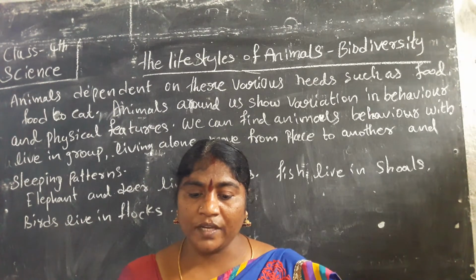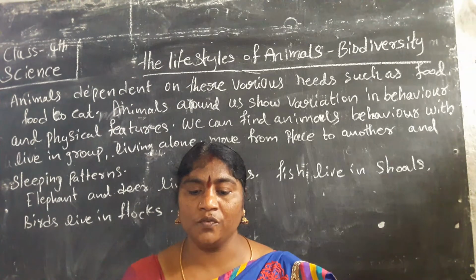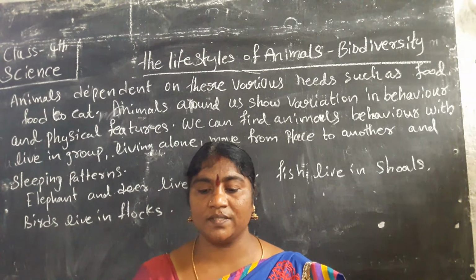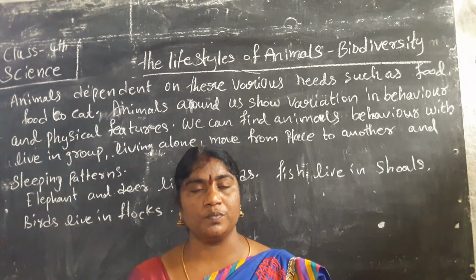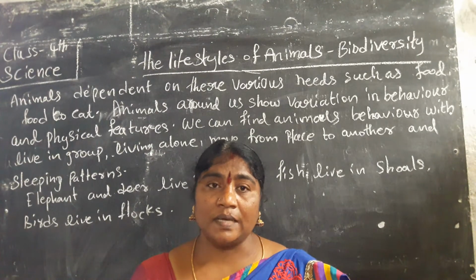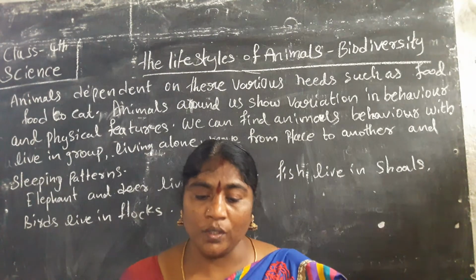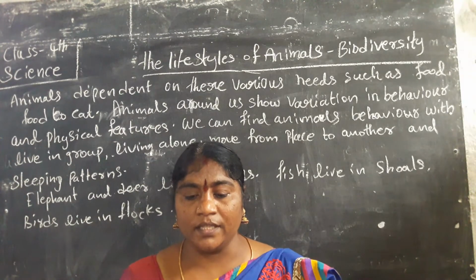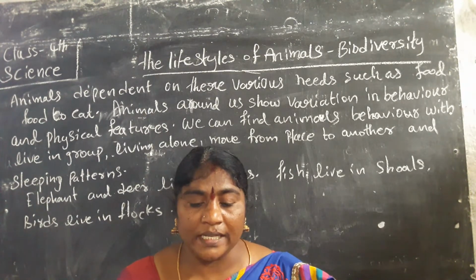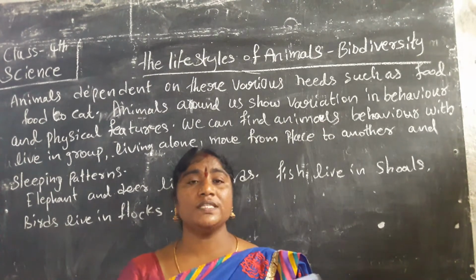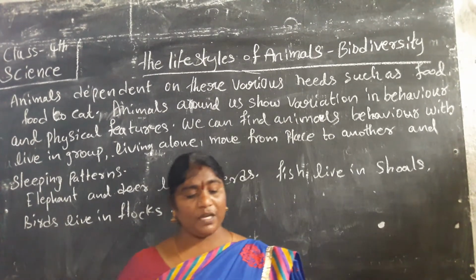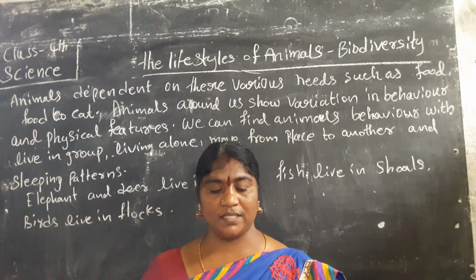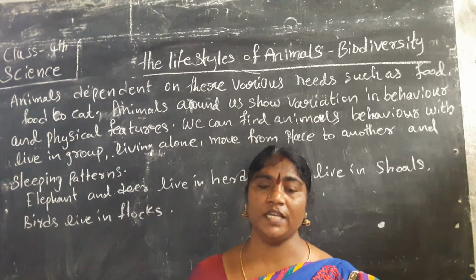By observing behavior and physical features, we can find variations in animal behaviors: some live in groups, and some live alone and move from place to another, and they have different sleeping patterns. In this chapter we learn about the lifestyles of animals. What is the lifestyle of animals? Some animals such as elephants, deer, fish and birds live in groups.